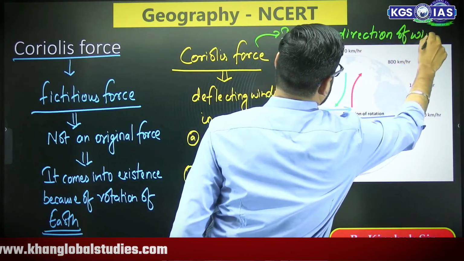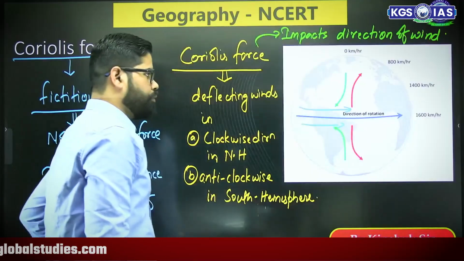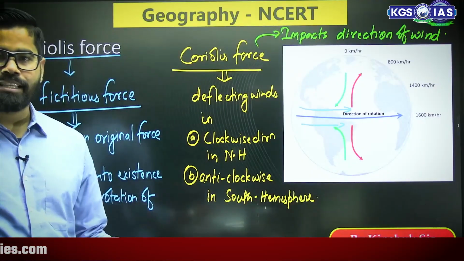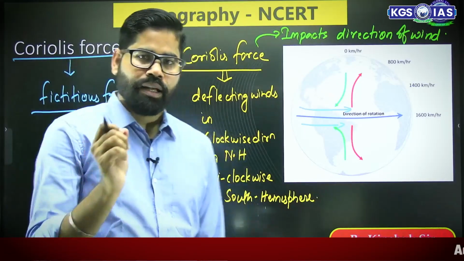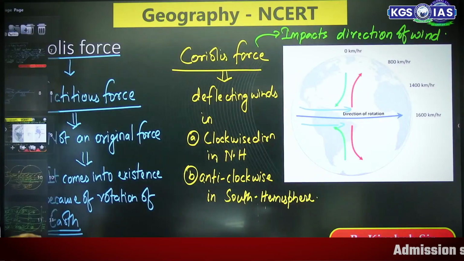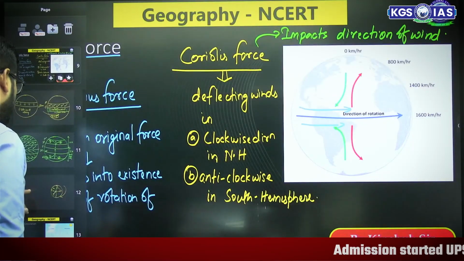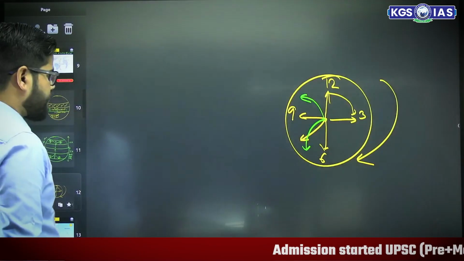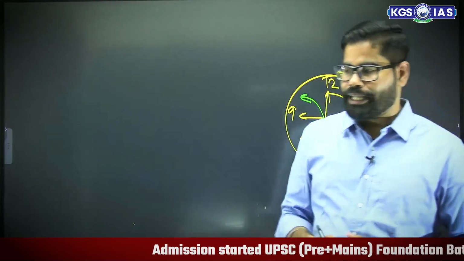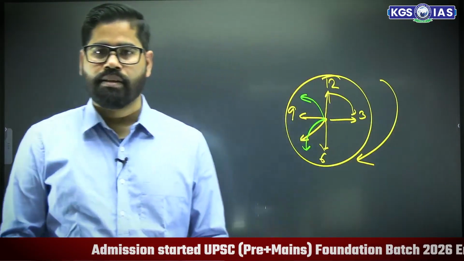First we have seen that it is impacting the direction of wind. Now see one more thing: why actually is this clockwise or anti-clockwise? Why are we having this clockwise or anti-clockwise movement of this wind?